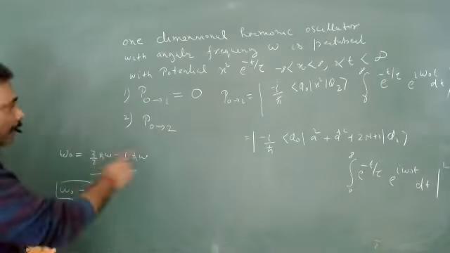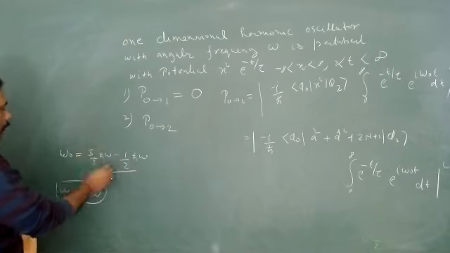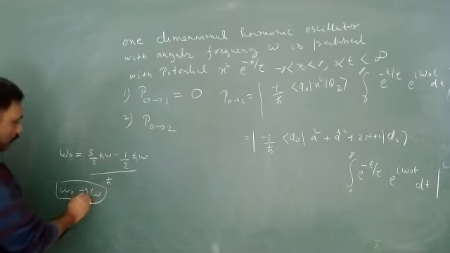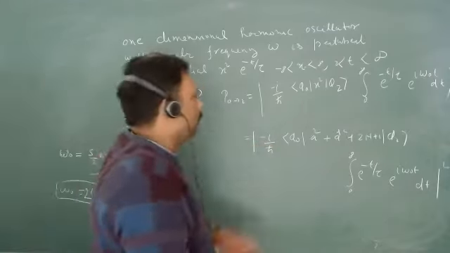And what will omega naught be here? The omega naught is basically 5 by 2 h cut omega minus h cut omega by 2. So this is 2 omega. Sorry, omega naught is 2 omega. So you have to always keep in mind that different transitions have different values of omega naught. So let us go for this particular calculation.